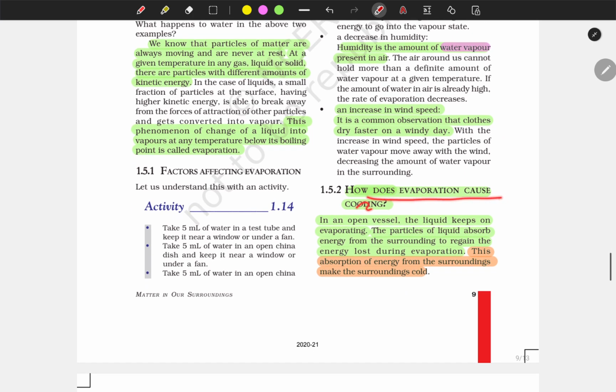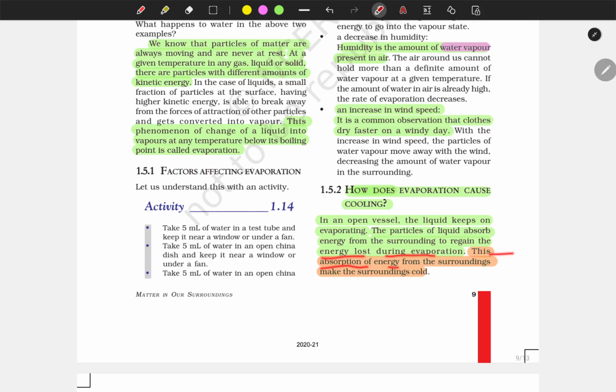How does evaporation cause cooling? In an open vessel, liquid keeps on evaporating. The particles of the liquid absorb energy from the surroundings to regain the energy lost during evaporation.